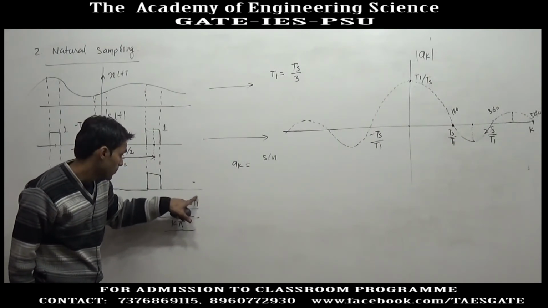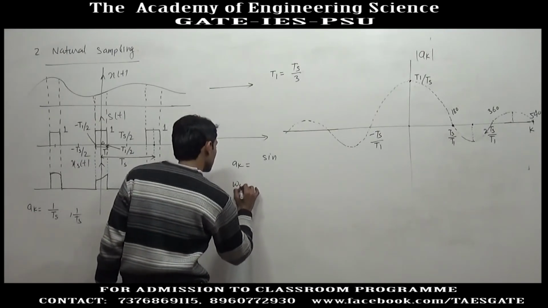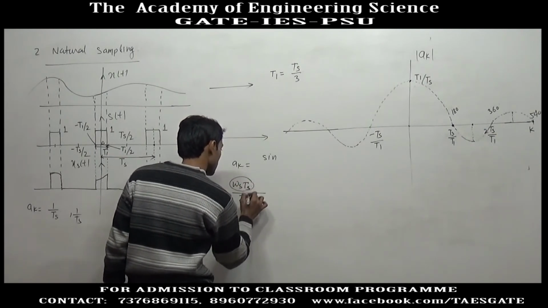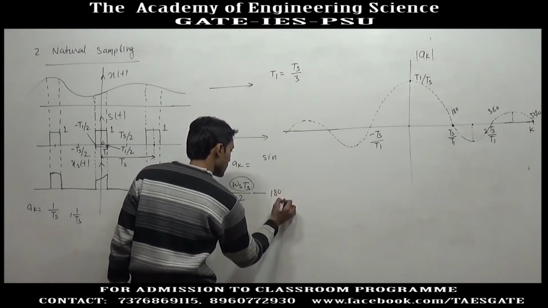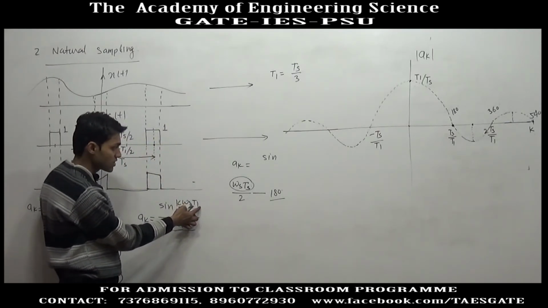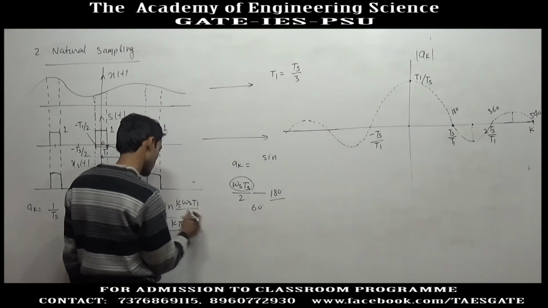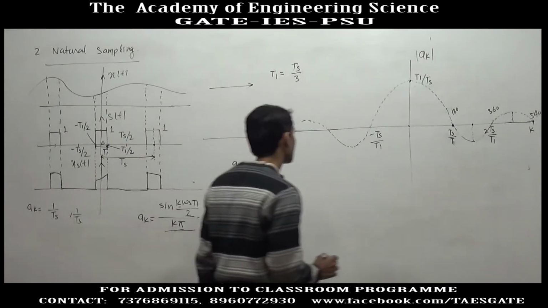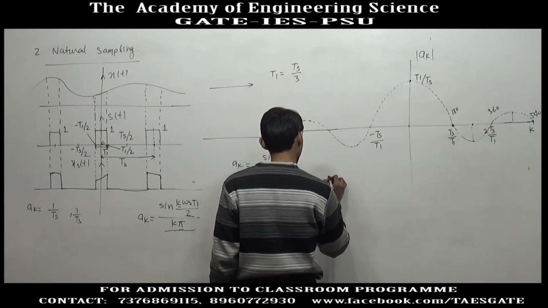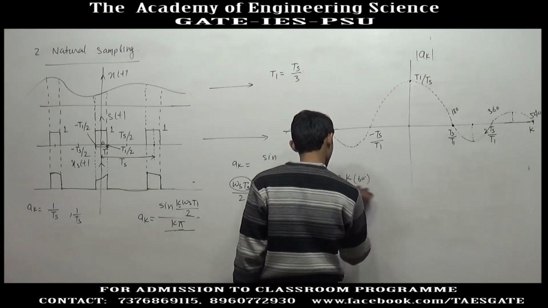So we will get 60 degrees in the place of this, and k is separate. So in the place of ak, we will use sine of k times 60 degrees divided by